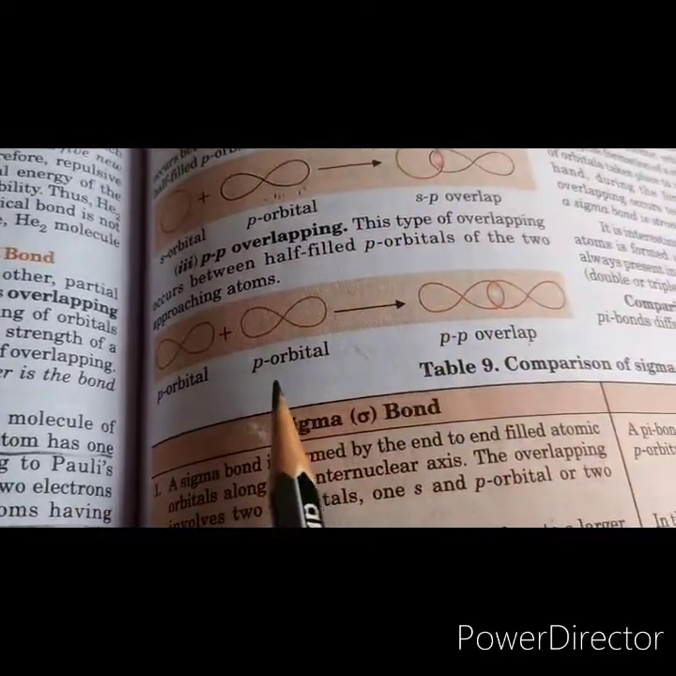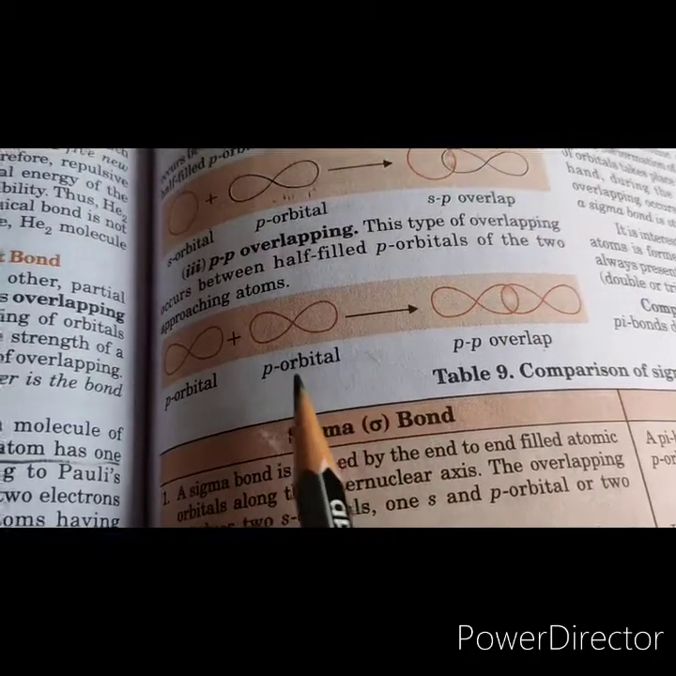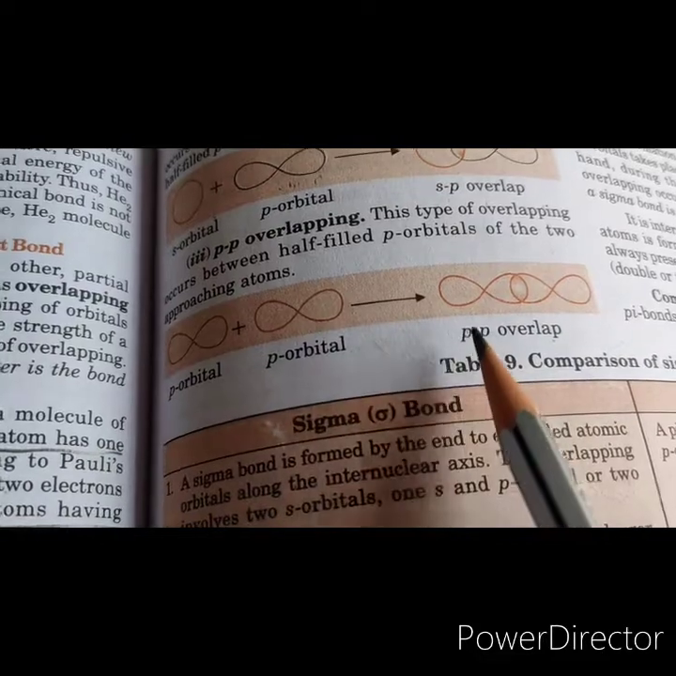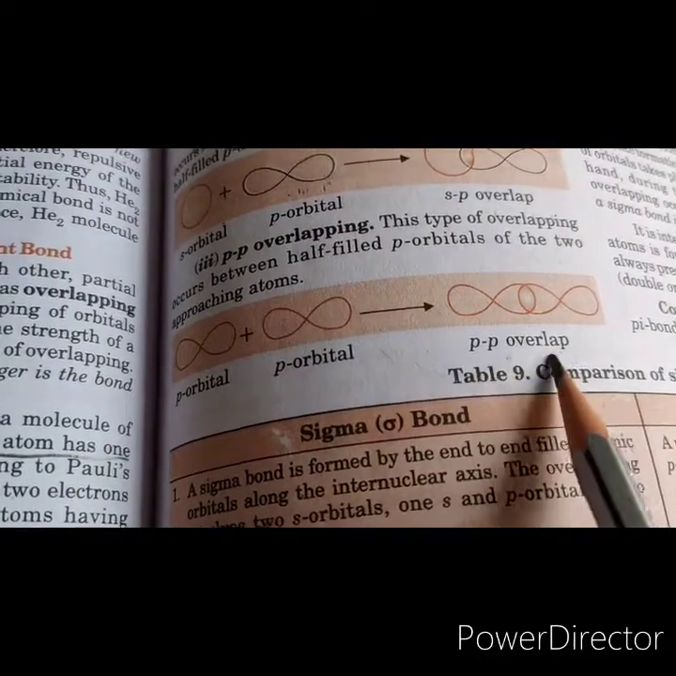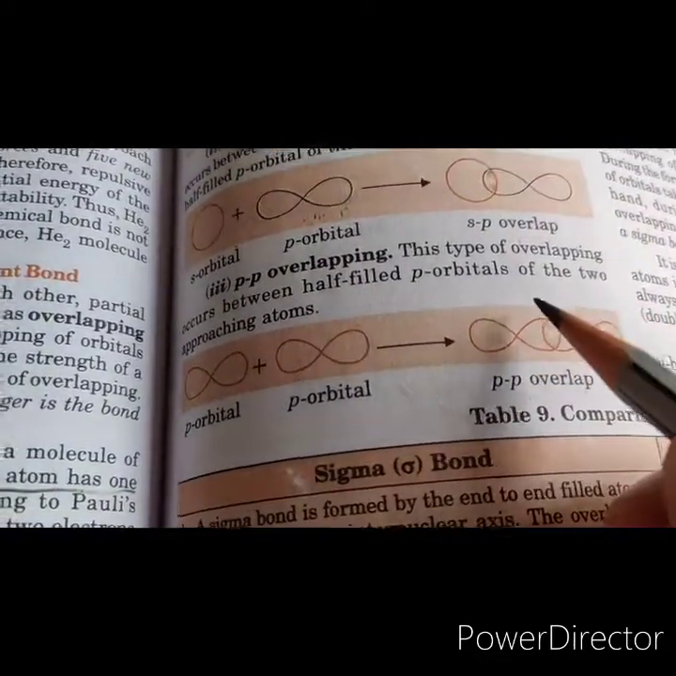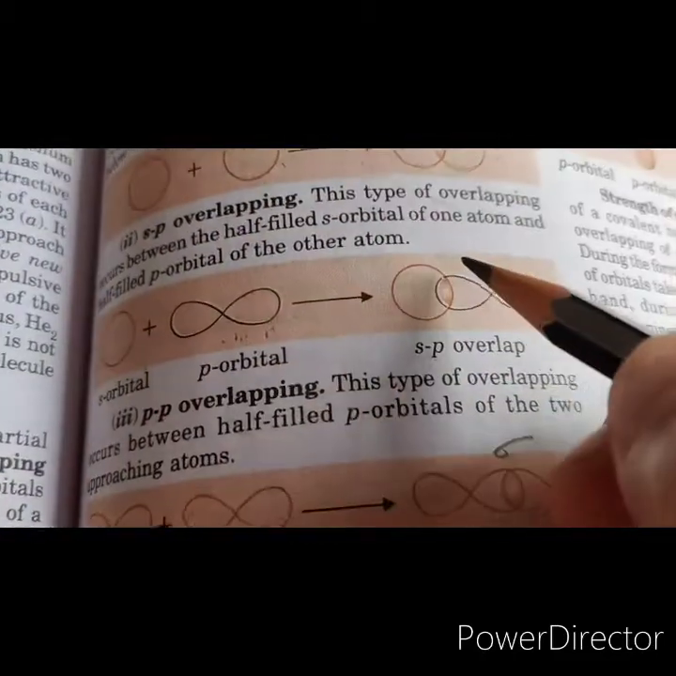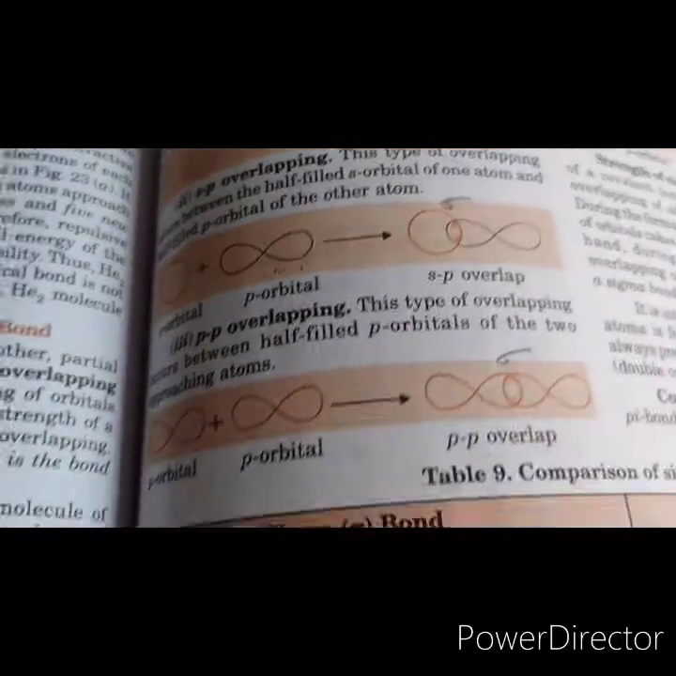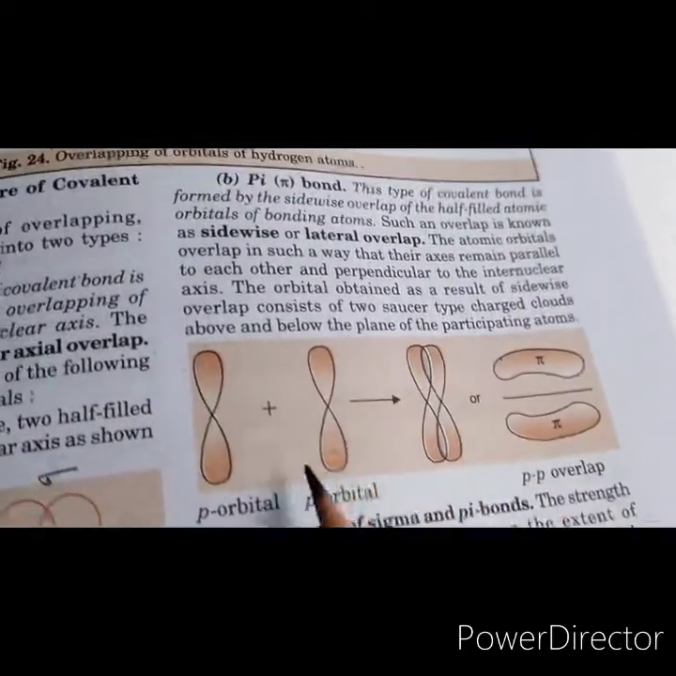Now the pp overlapping. This type of overlapping occurs between half-filled p orbitals of the two approaching atoms. So this is an example of pp overlap. This again results in the formation of a sigma bond, which we can represent like this. This is the way we represent the sigma bond, right? Now we come to the pi bond. See, this is a pi bond.